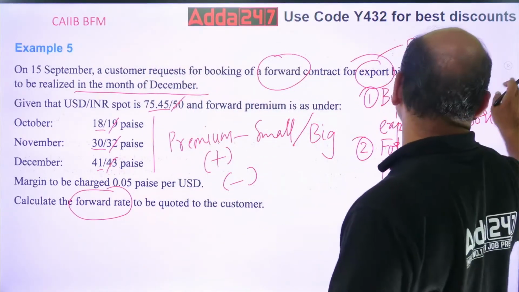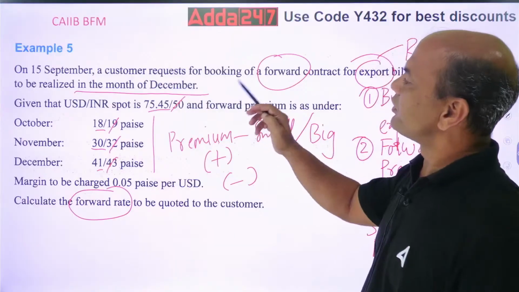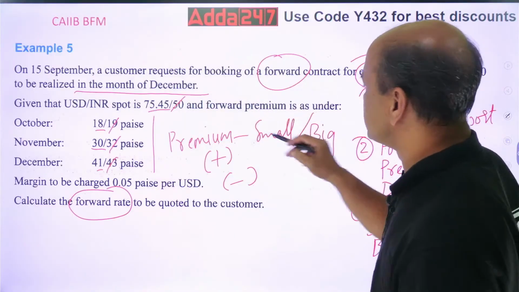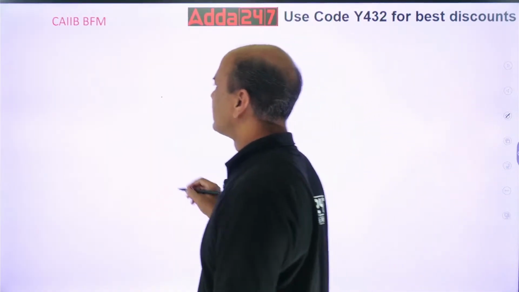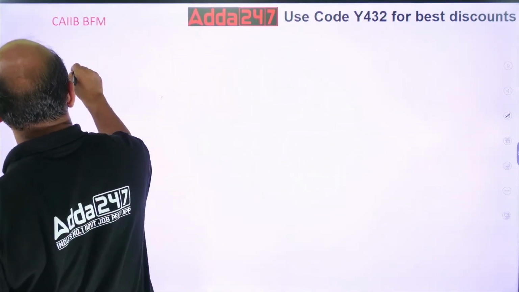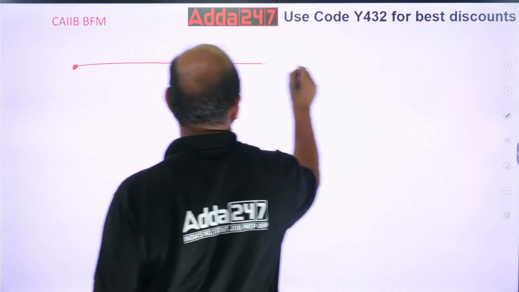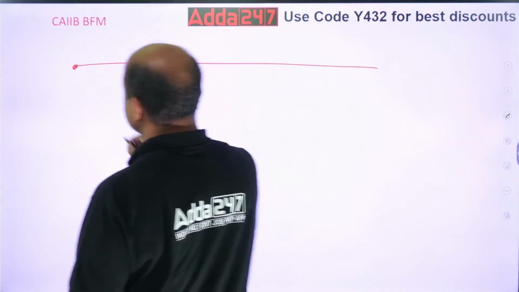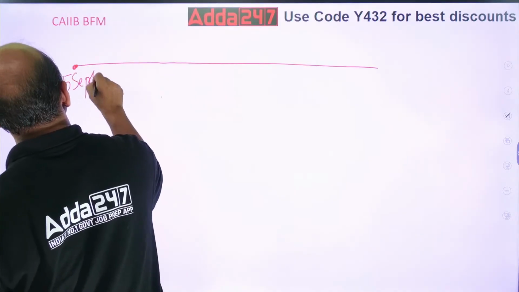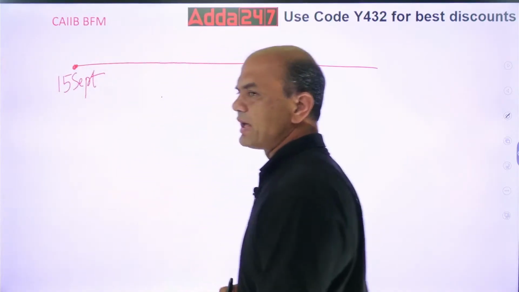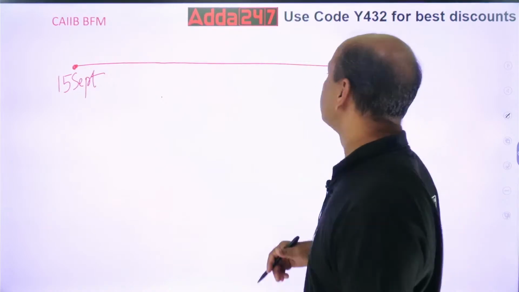What is this problem? I am booking it on 15th September for the month of December. So this is 15th September, and it will be expiring in the month of December.